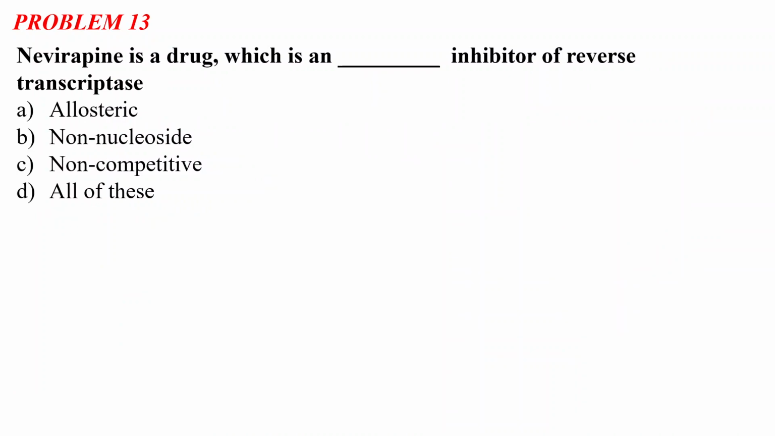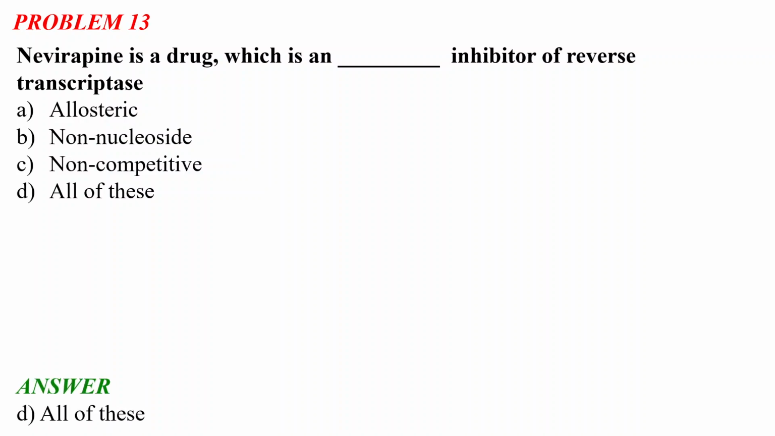Okay, so problem number 13 says that nevirapine is a drug which is an dash inhibitor of the reverse transcriptase. The options are: option A, allosteric; option B, non-nucleoside; option C, non-competitive; and option D, all of these. In our previous slides we discussed nevirapine, and I showed you its structure and said that it is a very important drug, because it is an inhibitor of the reverse transcriptase enzyme, which is a very important part of retroviruses. Let's see the correct answer.